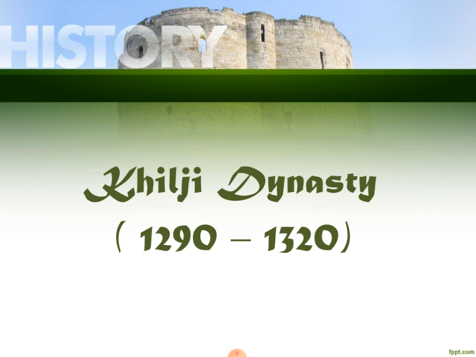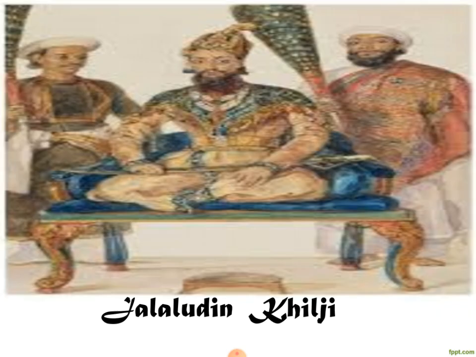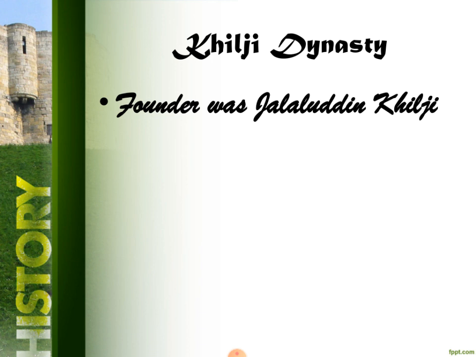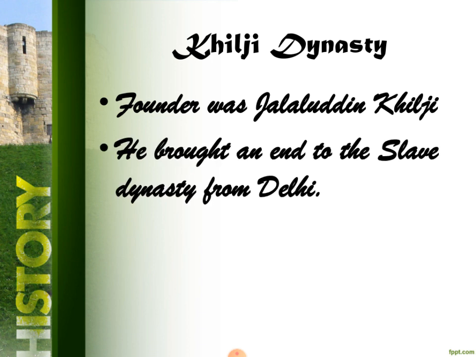If you remember Ghiyasuddin Balban of the Mamluk dynasty, he ruled that dynasty for 22 years. After his death, his descendants came to the throne, but they were very weak and they were defeated by Jalaluddin Khilji. So within 4 years of Balban's death, the Khilji dynasty established its rule over Delhi. The founder of the Khilji dynasty was Jalaluddin Khilji, and he brought an end to the slave dynasty.